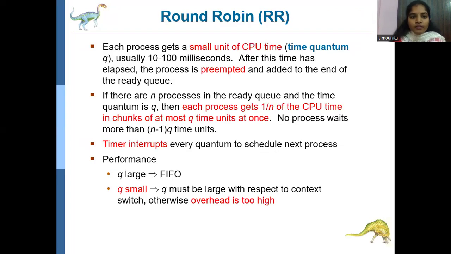Next, round robin. This is the time quantum. Each process gets a small unit of CPU time, usually 10 to 100 milliseconds. After this time has elapsed, the process is preempted and added to the end of the ready queue. If there are n processes in the ready queue, meaning there are multiple processes in the ready queue, and the time quantum is q, which means the time slice, a timer interrupts every quantum to schedule the next process.